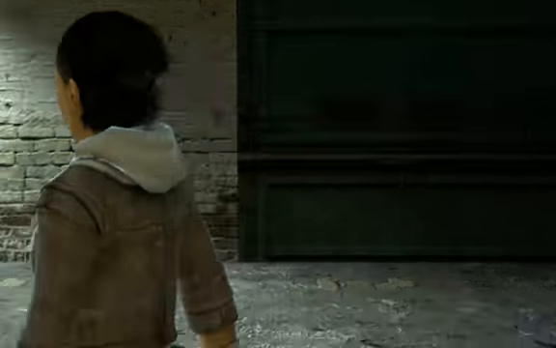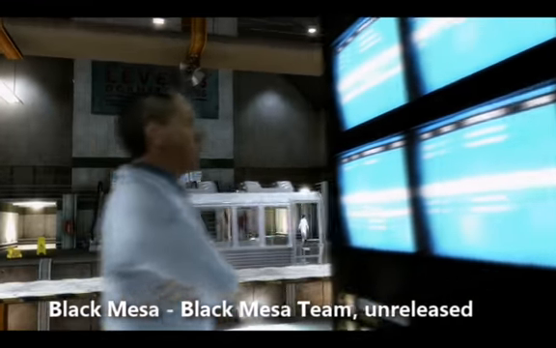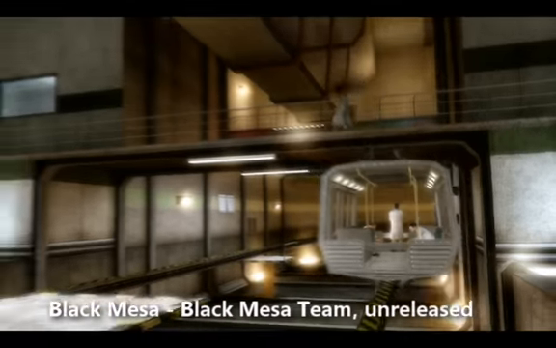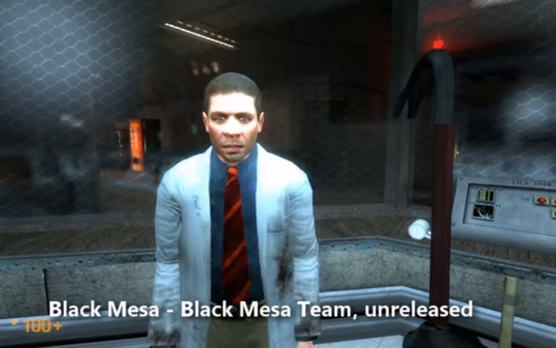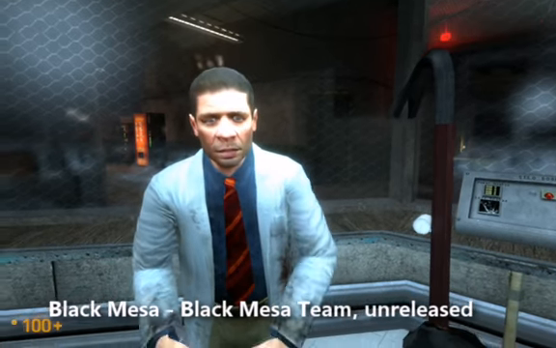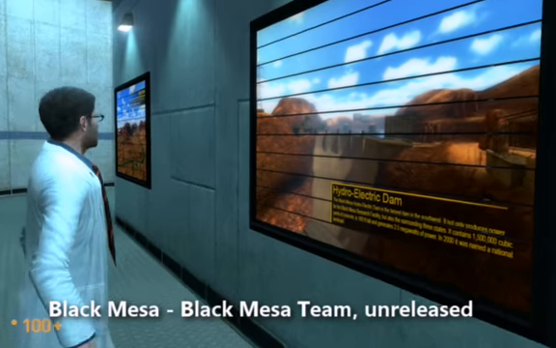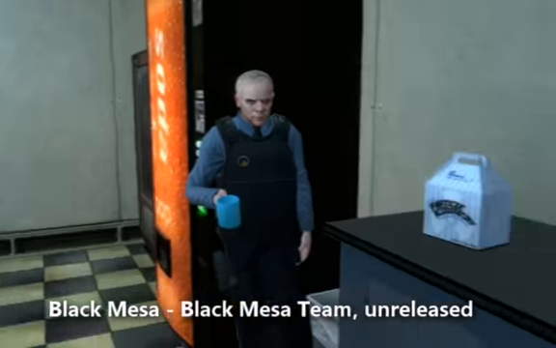For the mod Black Mesa, a recreation of 1998's Half-Life in the Source engine, I performed various forms of choreography, including emotionally intense moments between the scientists and the player, as well as brief scenes intended to keep the player moving forward.